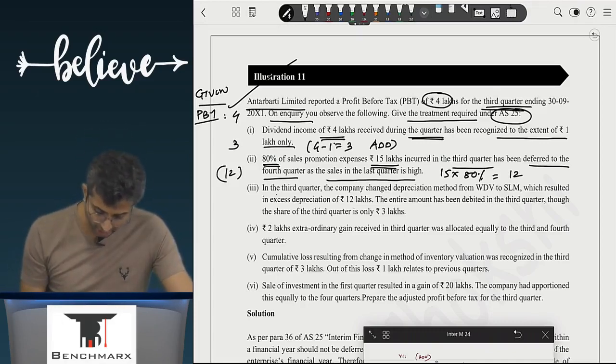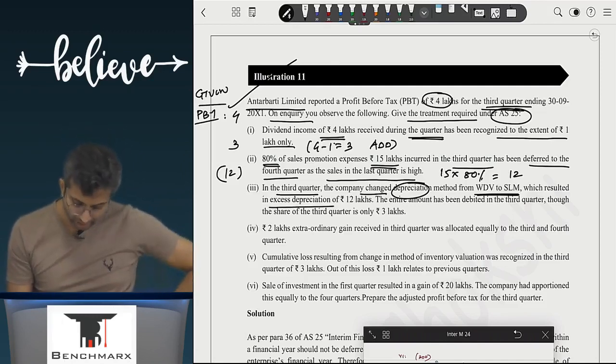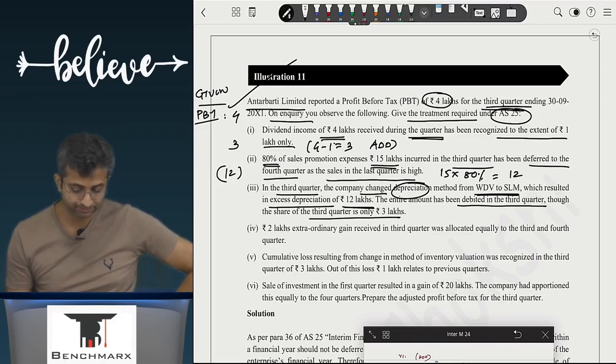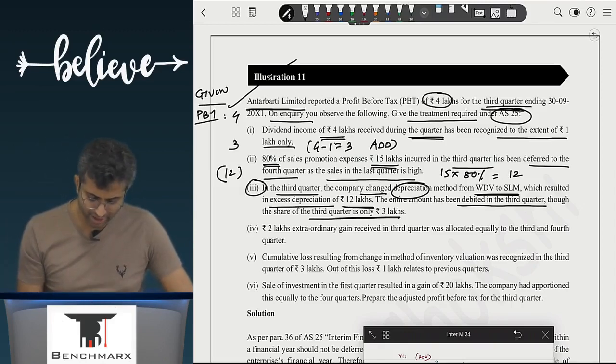Okay. In the third quarter, the company changed the depreciation method from WDV to SLM, which resulted in an excess depreciation of 12 lakhs. The entire amount has been debited in the third quarter, though the share of the third quarter is only 3 lakhs. Acha, I will probably have to check this. Maybe this is an old version. We'll do that in some time. Let's look at the other questions.